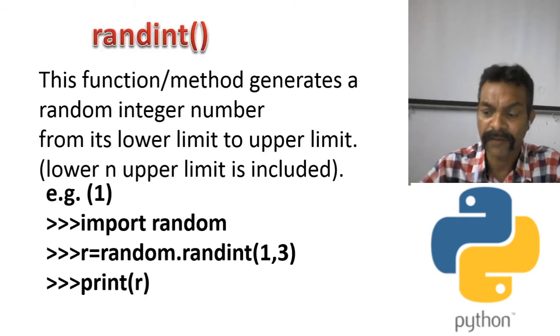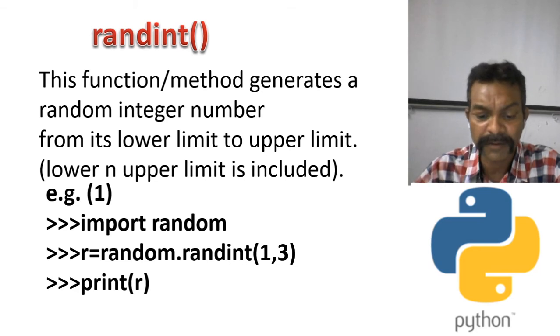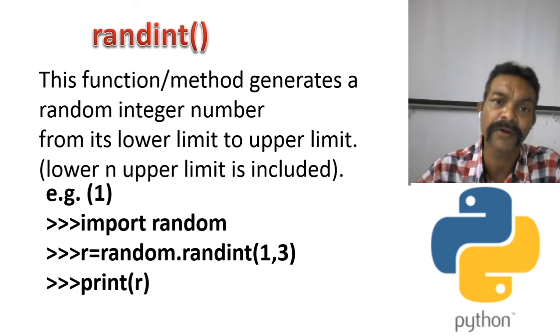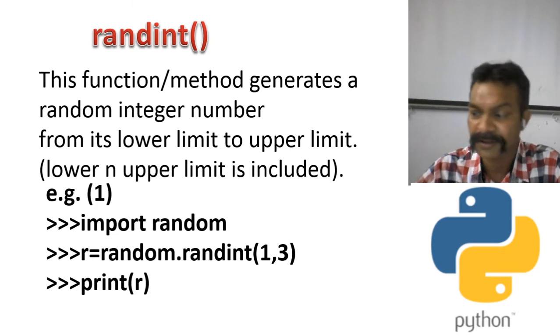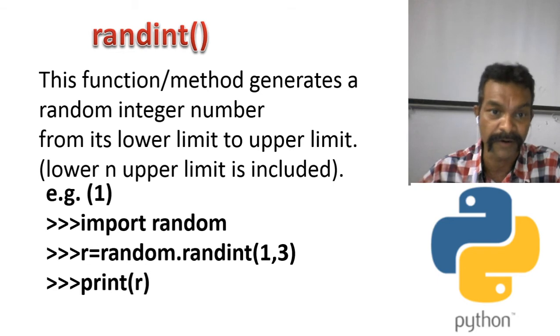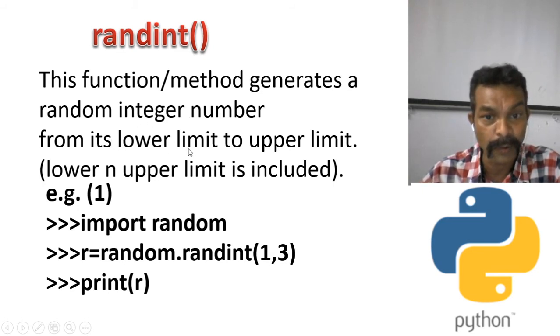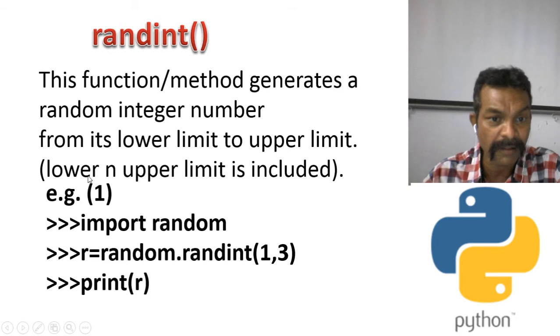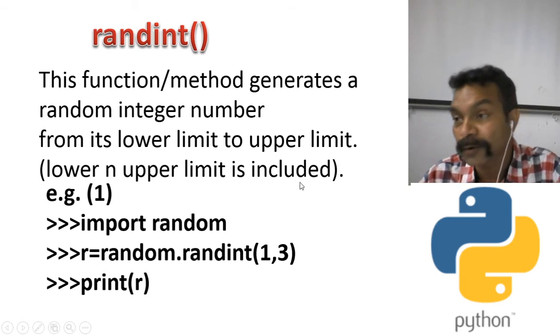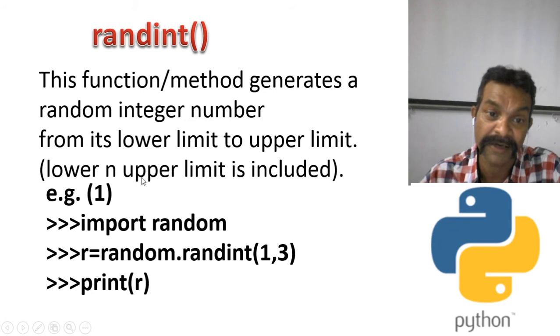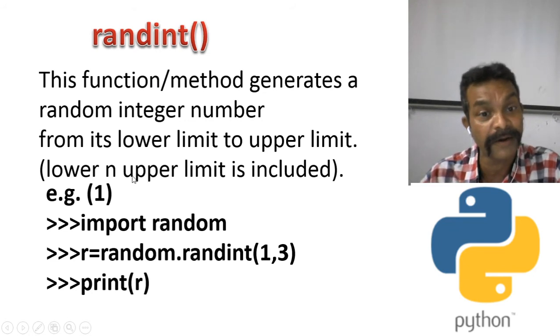Now the next function is the randint function. Sometimes the question is asked from randrange and sometimes the question is asked from randint. So both the functions are very similar. There is a slight difference between randint and randrange. Then what is the difference? The randint function also generates a random integer number from its lower limit to upper limit. See, this is the difference here. It is written from its lower limit to upper limit, meaning the lower and upper limits are included in the case of the randint function, but they were excluded in the case of the randrange function.